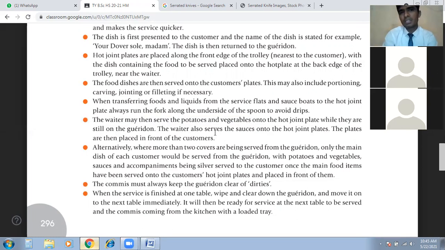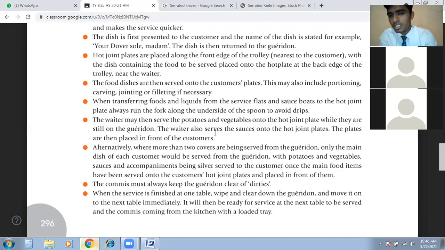It's like a pre-plated service. Understand? We have to make a plate on the Gueridon service, and then that plate will go in front of the guest. But in terms of main course, if we are serving a main dish, we have to serve from the Gueridon to the guest. We don't have to prepare here and then pick up the plate and put it in front of the guest. There is no use of Gueridon service there. So that will be considered a pre-plated service.